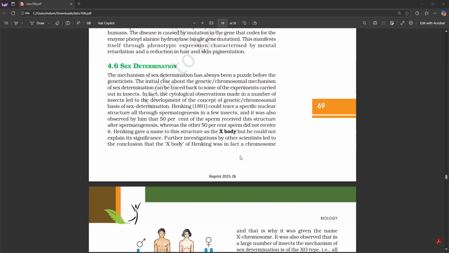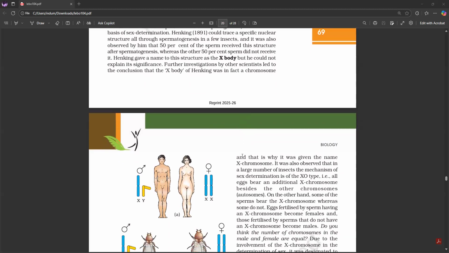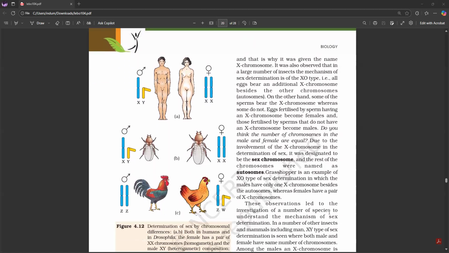Henking could trace a specific nuclear structure all through spermatogenesis in a few insects, and it was also observed by him that 50% of the sperm received this structure after spermatogenesis, whereas the other 50% sperm did not receive it. Henking gave a name to this structure as the X body, but he could not explain its significance. Further investigations by other scientists led to the conclusion that the X body of Henking was in fact a chromosome, and that is why it was given the name X chromosome.